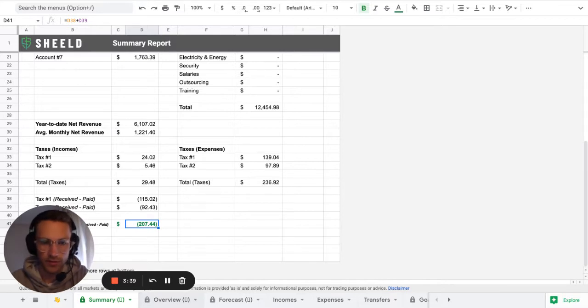Europe is different now. I'm in Europe, so there's only VAT now, so I still have to figure this part out, but that gives you an idea of what you get with the summary.